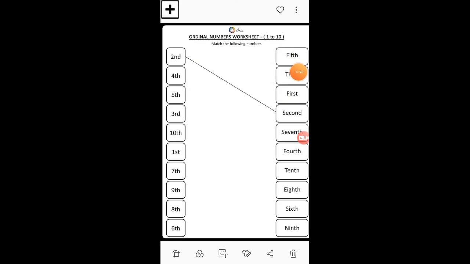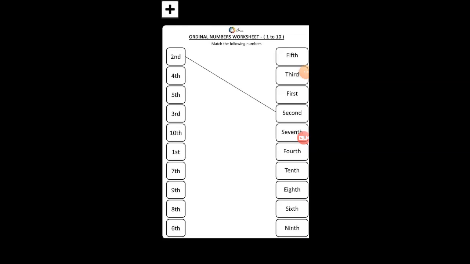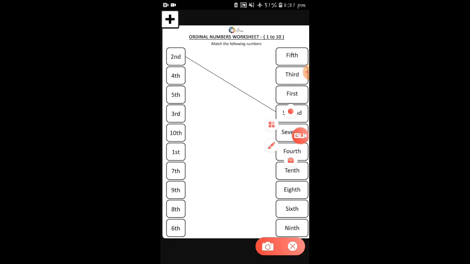Okay students, let's take one more example of it. See this. Here you have to match the number with its spelling. Match the 1st to 10th with their ordinal spellings. Okay, see here. Only one example is done for you.